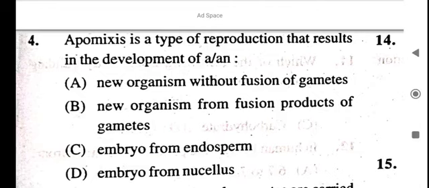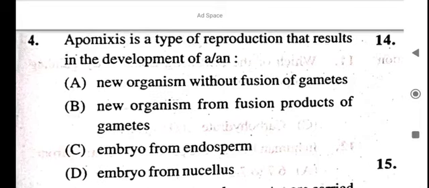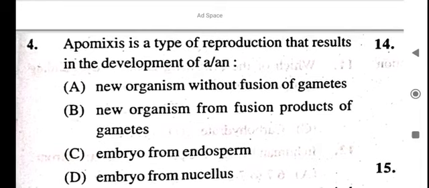Apomixis is a type of reproduction that results in the development of new organisms without fusion of gametes. Okay, next question.